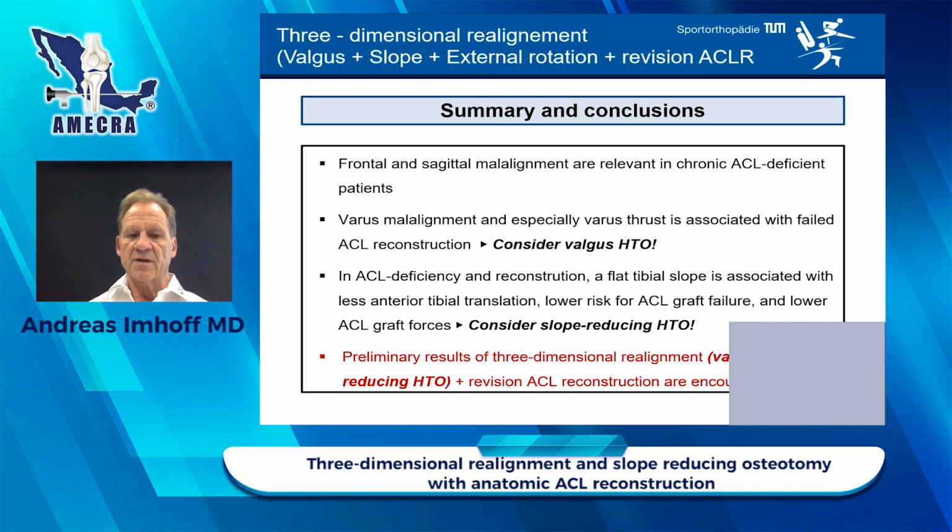So consider slope-reducing HTO at the same time. And our results now give us a good background that we can combine everything, 3-dimensional alignment, varus, rotation, HTO, and revision ACL at the same time. So that's what we recommend today.